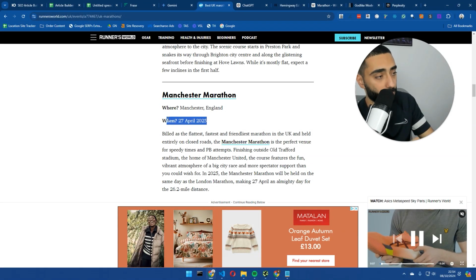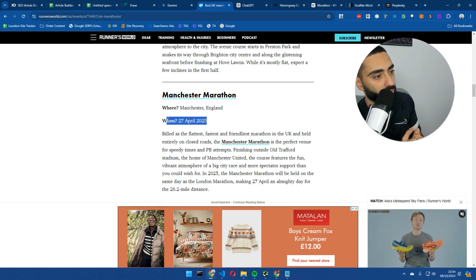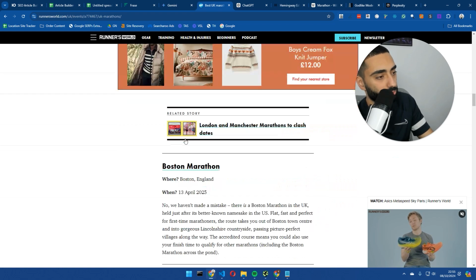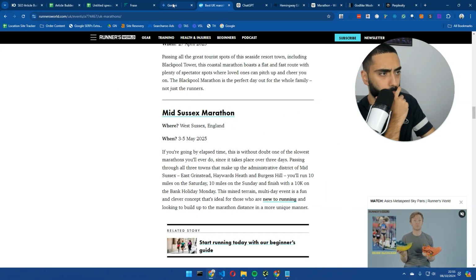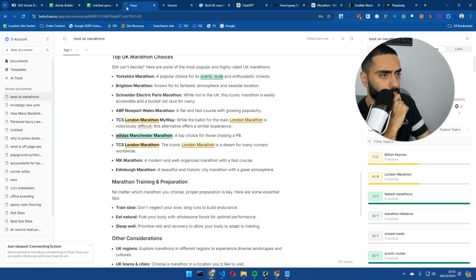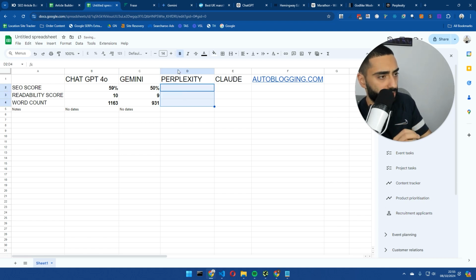So if I was the SEO editor editing any of the content, I would be putting in where it is located and also the date. It's kind of similar to what these guys are already doing. So I'll just add a little bit of a note here. Notes, no dates for both of them, just so we can keep track of everything.